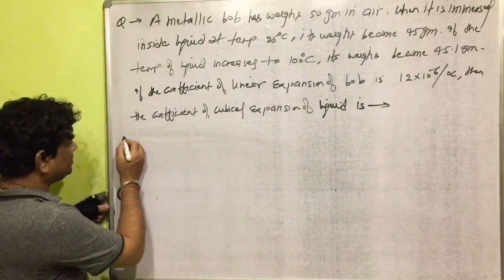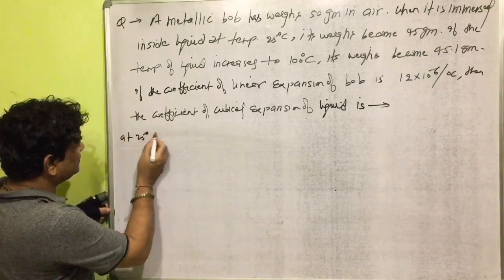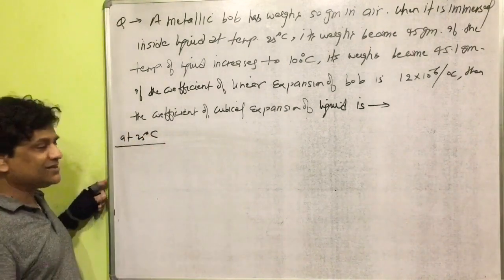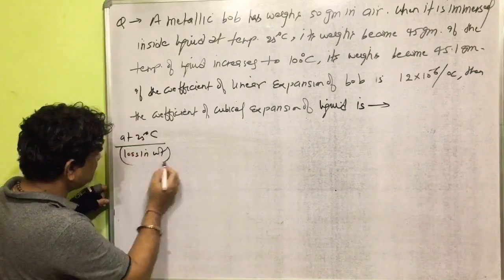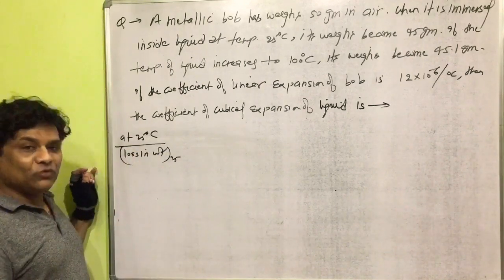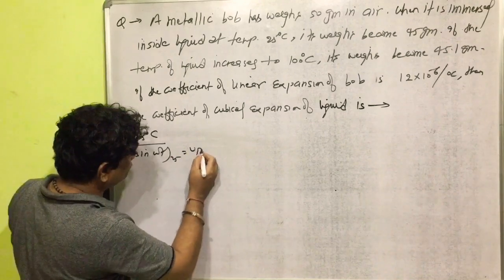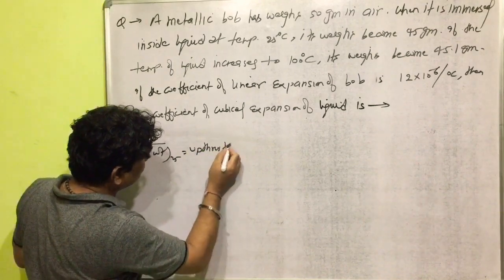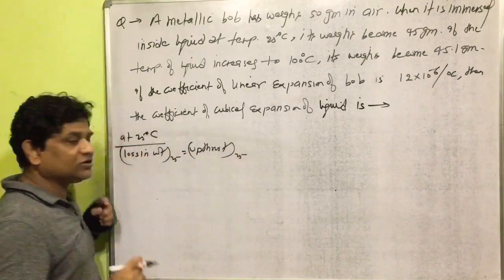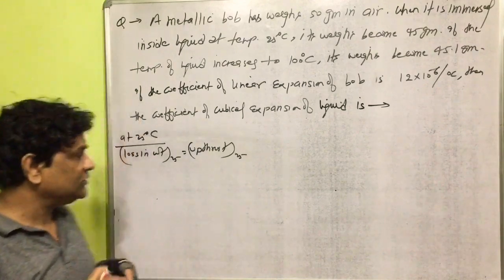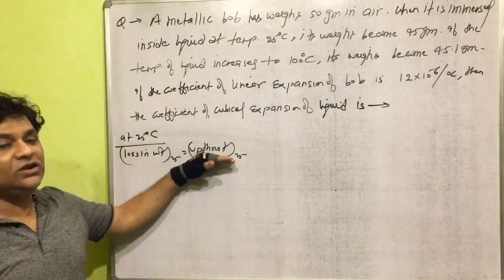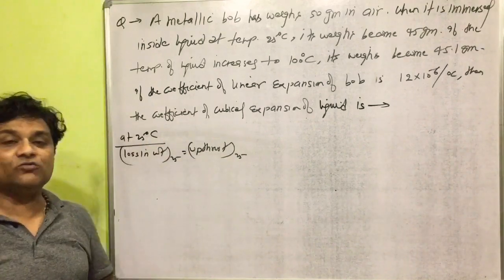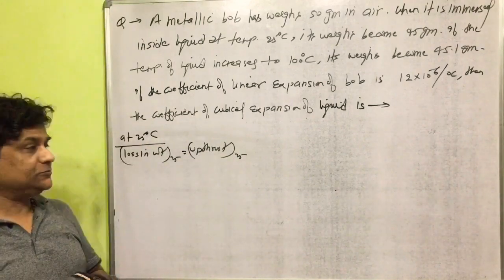So at temperature 25 degrees Celsius, loss in weight is equal to upthrust. It is equal to upthrust at temperature 25 degree Celsius. So loss in weight is equal to upthrust at temperature 25 degree Celsius.